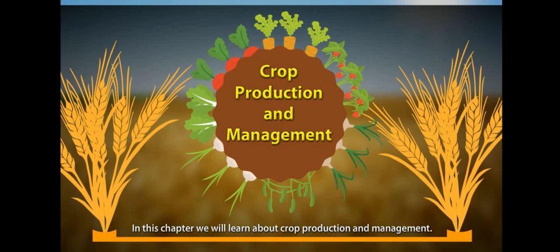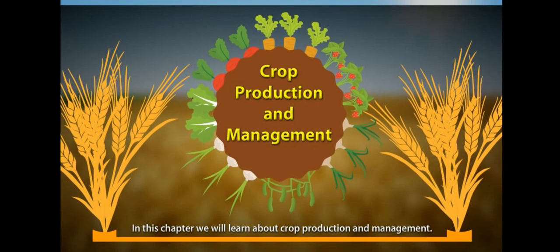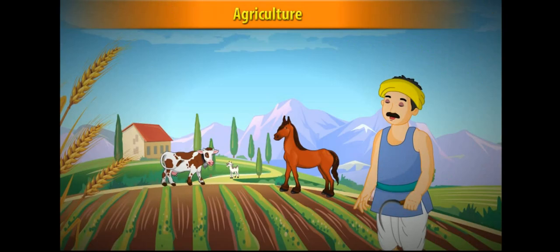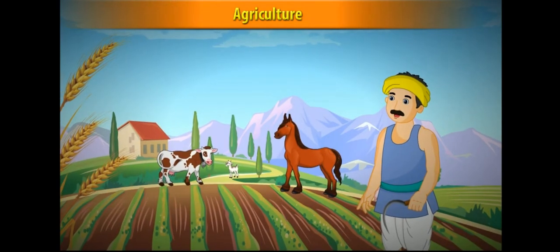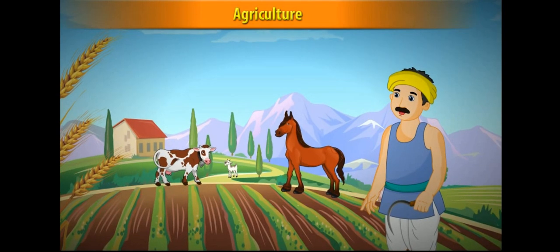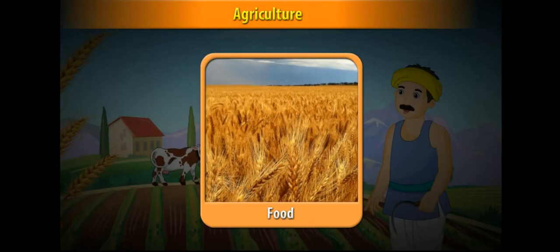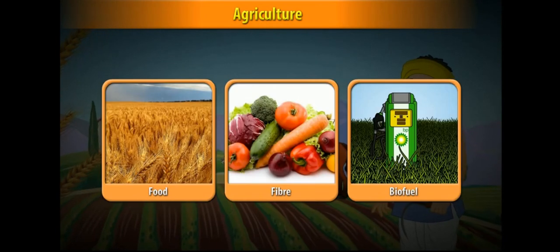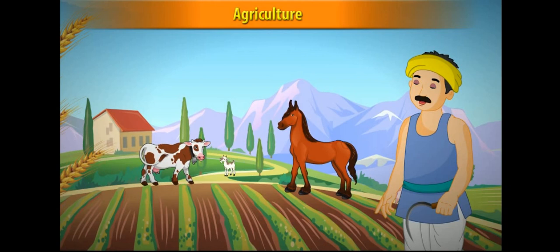In this chapter, we will learn about crop production and management. Agriculture is the practice of growing crops and rearing animals on a large scale for food, fiber, biofuel and other useful products to sustain life.